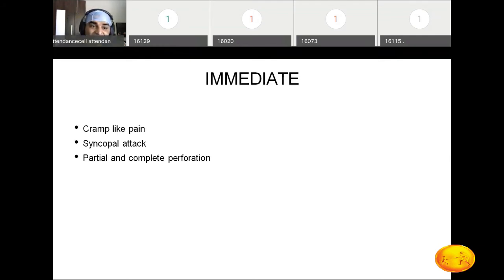And there can be a syncopal attack because of the holding of the cervix, a vasovagal stimulus. Cramp we already discussed: the uterus has a tendency to contract. And obviously partial or complete perforation. Complete perforation means the device goes into the abdomen, and partial means it is into the wall of the uterus.